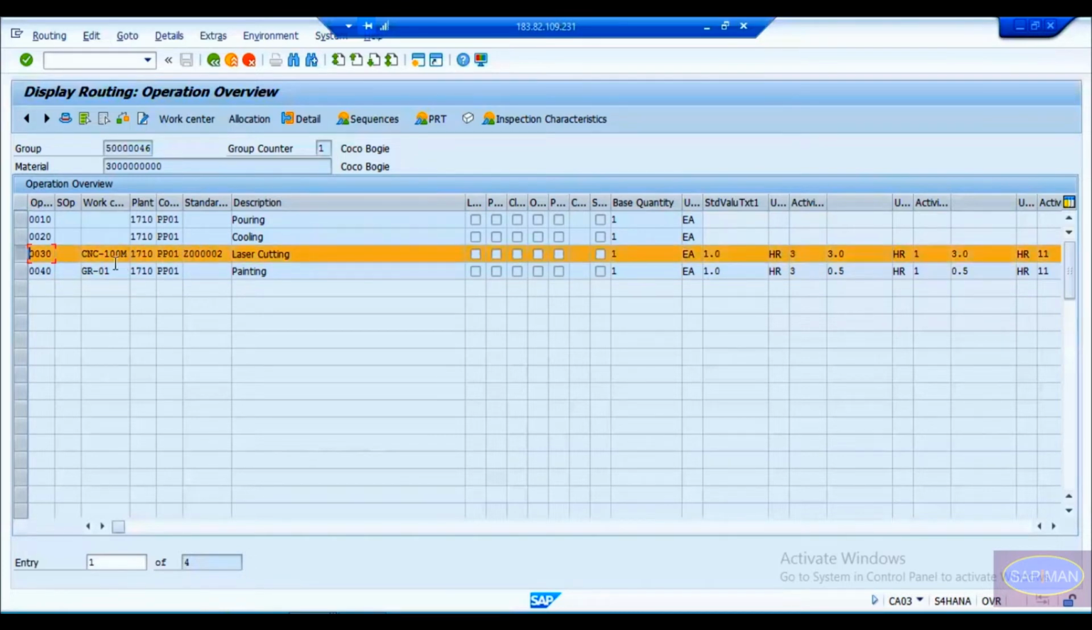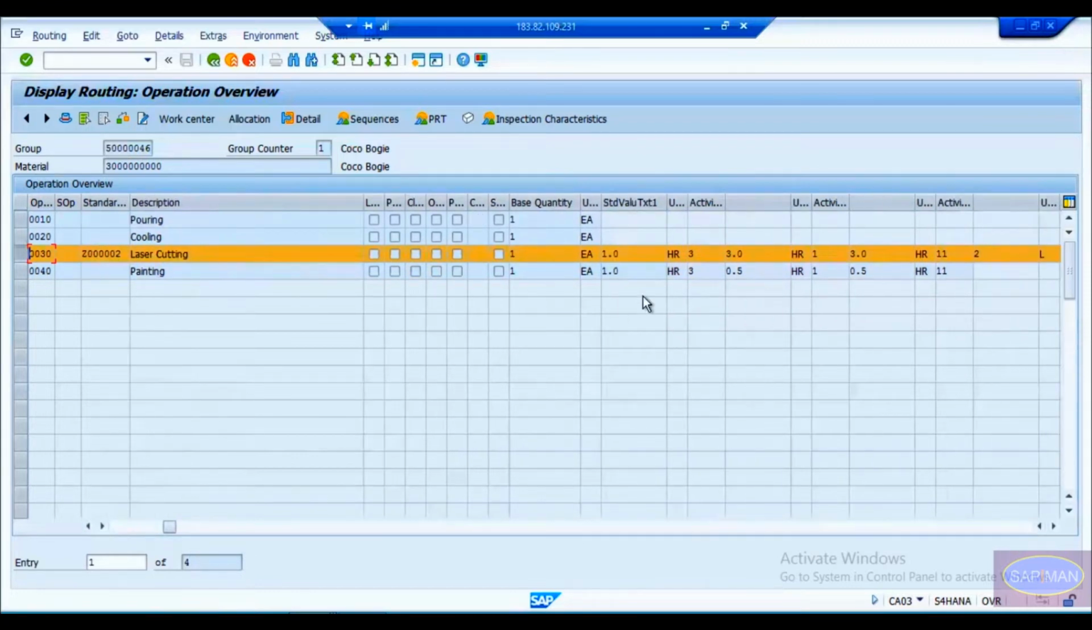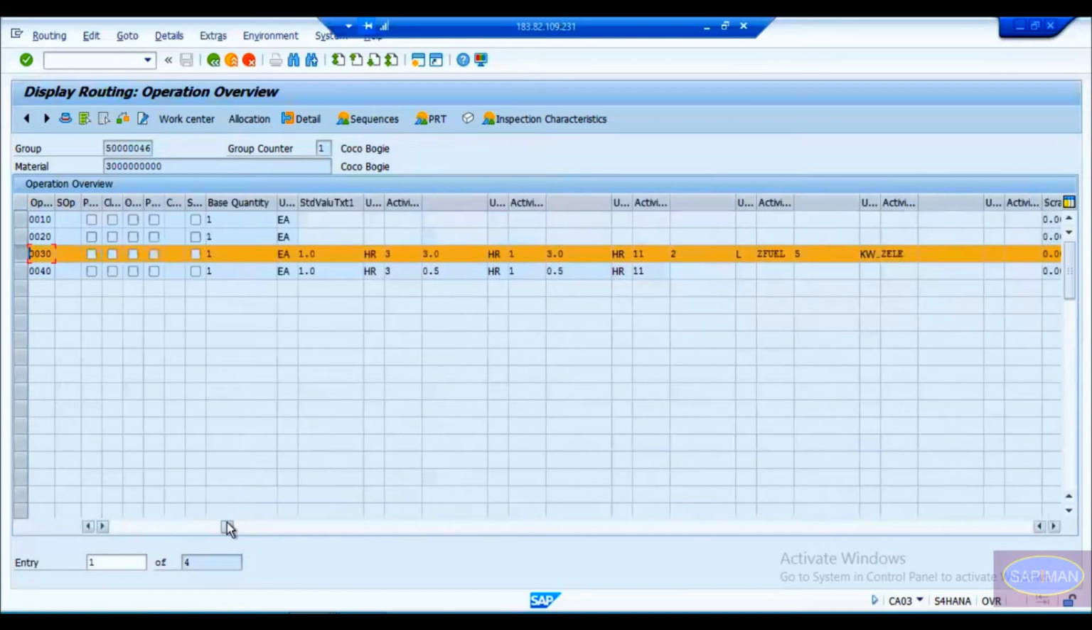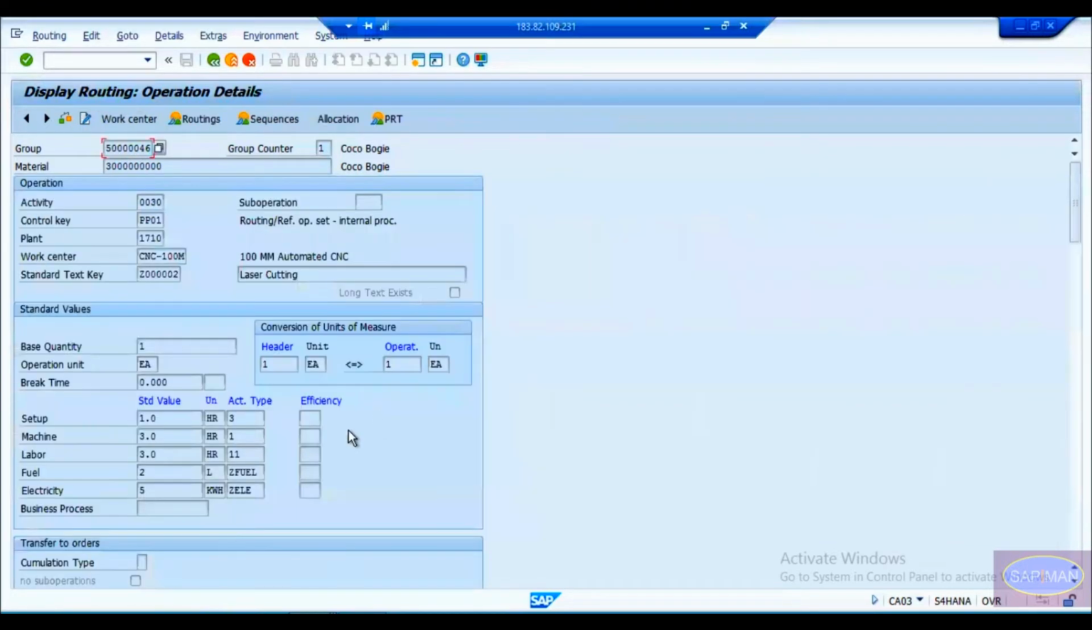For laser cutting I'm using CNC 100 mm, and this is my timing. Here you can see setup is 1 hour, laser cutting machine is 3 hours, labor is 3 hours. Since the machine will run for 3 hours, I'm assuming my labor will also run for 3 hours. If I double click on this, it will show me. At the same time I'm going to use 2 liters of fuel, and this operation will consume 5 kilowatt of electricity.